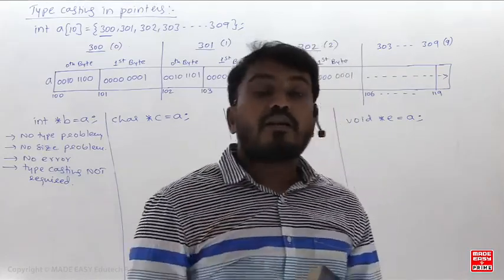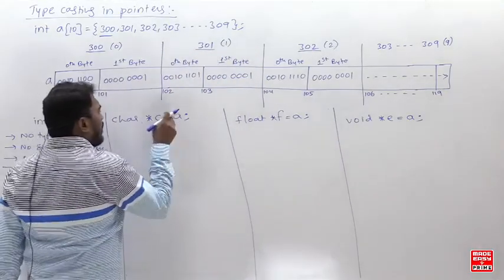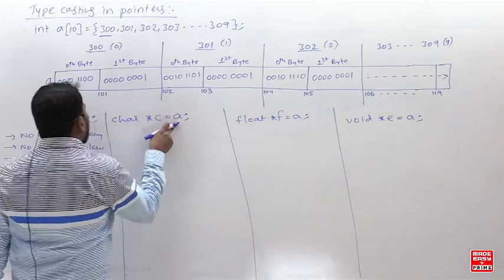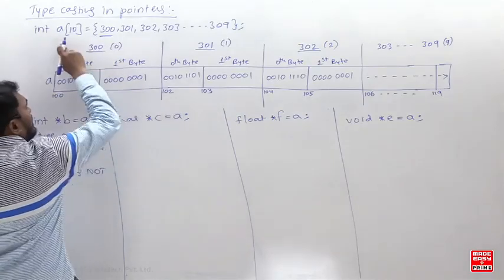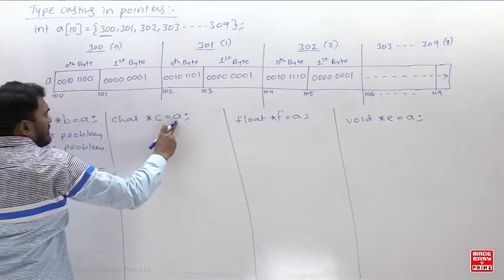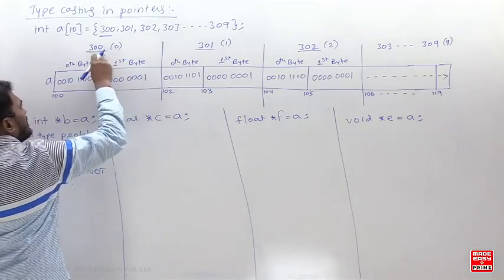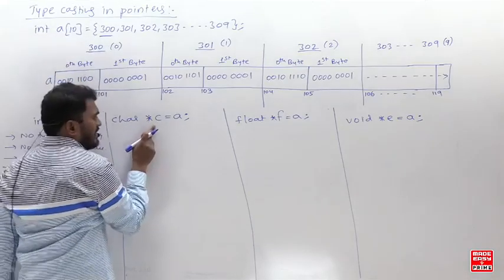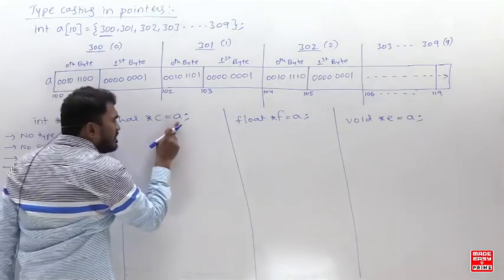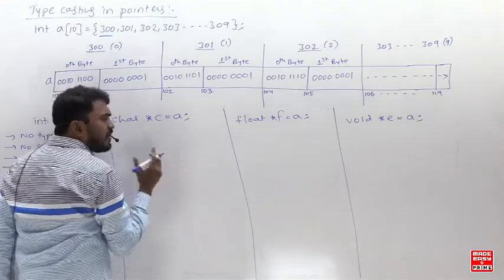So it is saying that you assign the address of any character and I will take it. But you are assigning which type of address? Address of integer. What is your A? A is a one-dimensional array. Array name without subscript contains the base address of the 0th element. What is this 0th element? Integer. See the declaration, integer. So it is expecting a character address and you are giving an integer address. Now the type problem is there.